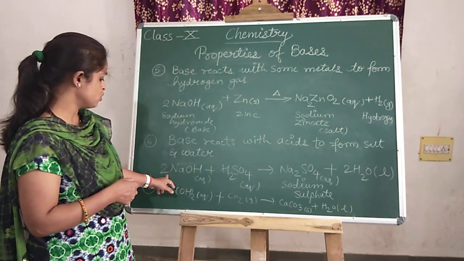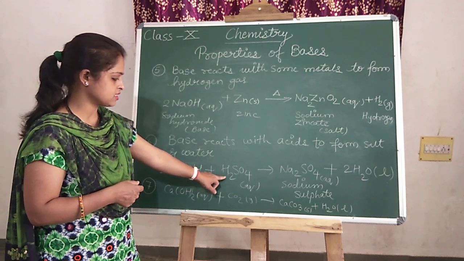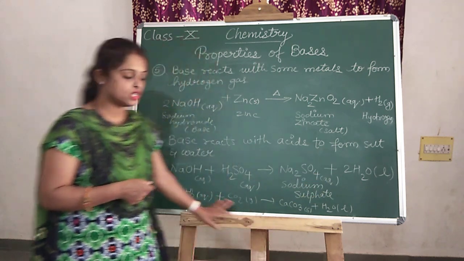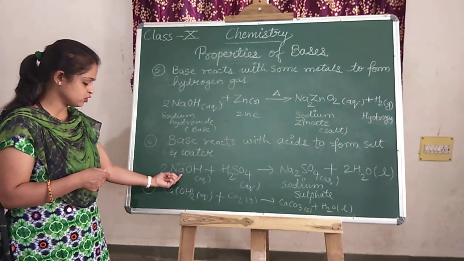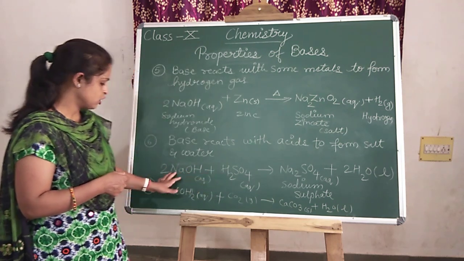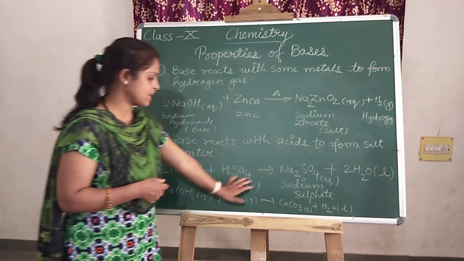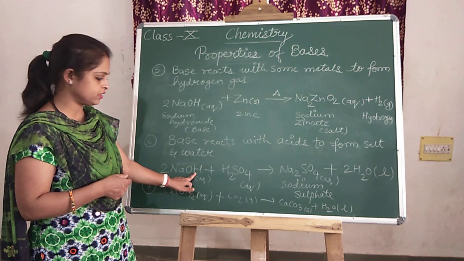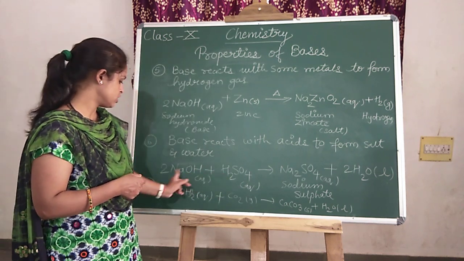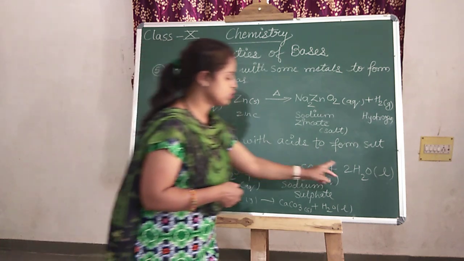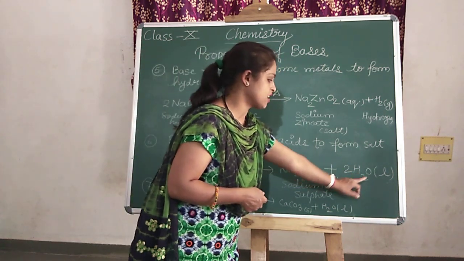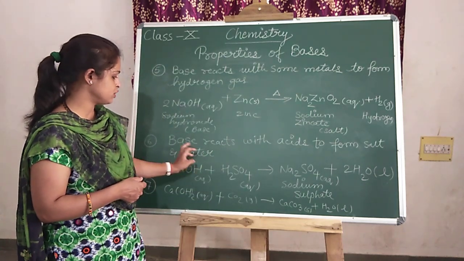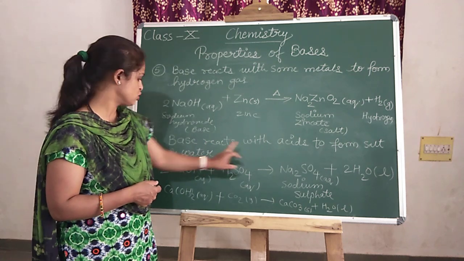In this reaction, sodium hydroxide reacting with sulfuric acid produces sodium sulfate as a salt and water molecules. See, the reaction is completely balanced. 2 sodium is there, 2 hydrogen is there. Now 2 sodium, sulfate is like this, sulfate already given. Then 2 oxygen and 2 hydrogen are already there, and here are 2 hydrogen. 2 hydrogen and 2 hydrogen, how many are there? 4. So 2 multiplied by 2 becomes 4, and 2 oxygens are there, and we get water in liquid form. Is it clear?